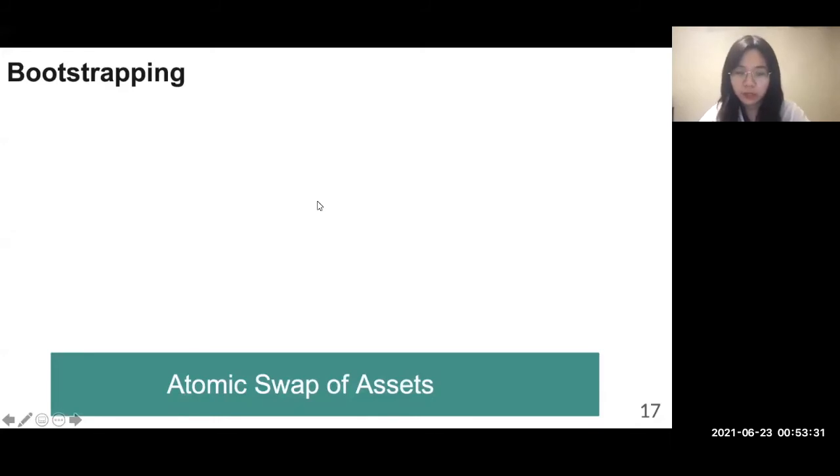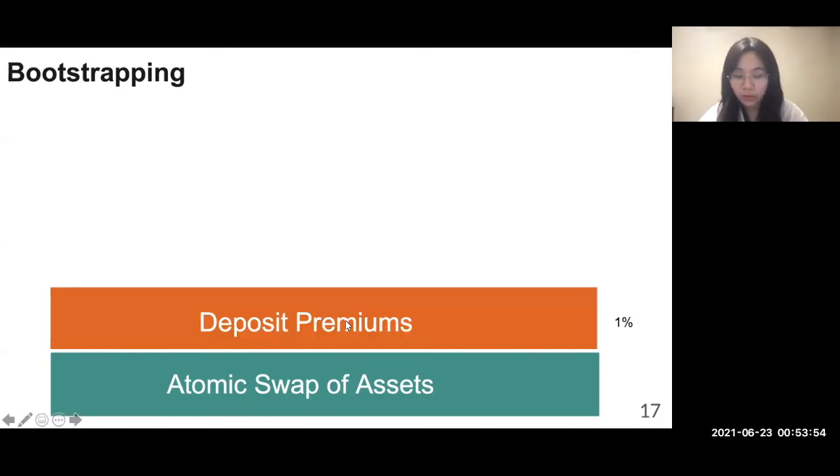If two parties are exchanging a huge amount of assets, locking 1% of them as premiums without compensation may not be acceptable. Here we provide a bootstrapping protocol to fix that. We start with our previous hedged two-party atomic swap, where we deposit 1% of the amount of assets as premiums.